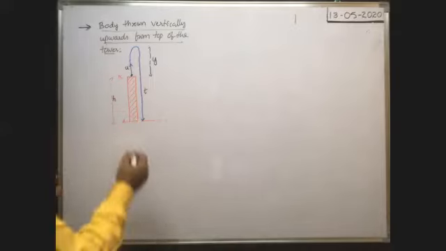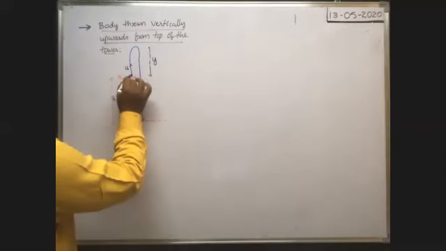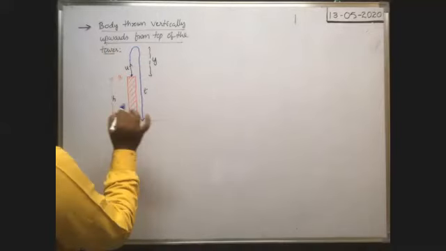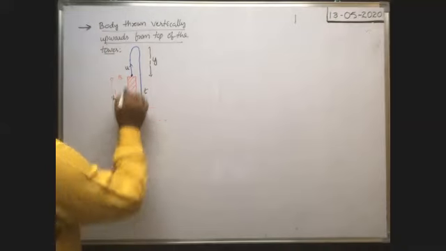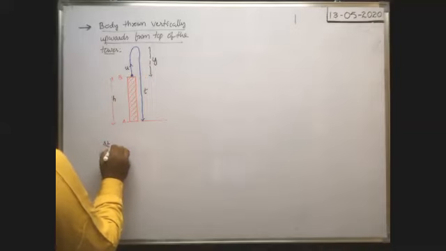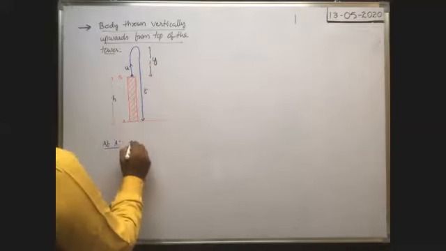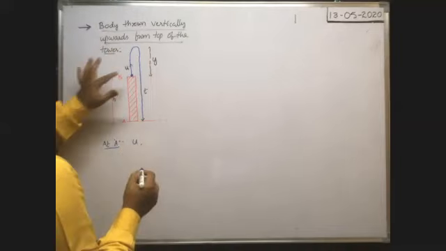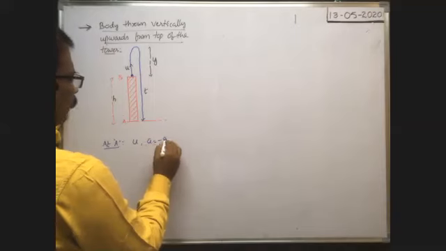Okay, now you see, initially the body is projected from the point B, so this is the initial point. Finally the body reaches the point here, so it is the final point. Okay, now the body is projected vertically upwards with a velocity u. As the body is projected vertically upwards, acceleration a is equal to minus g.